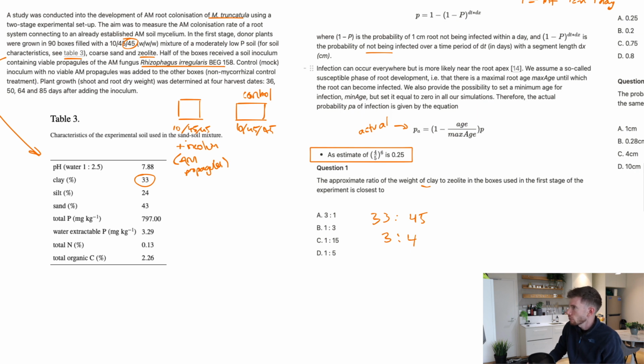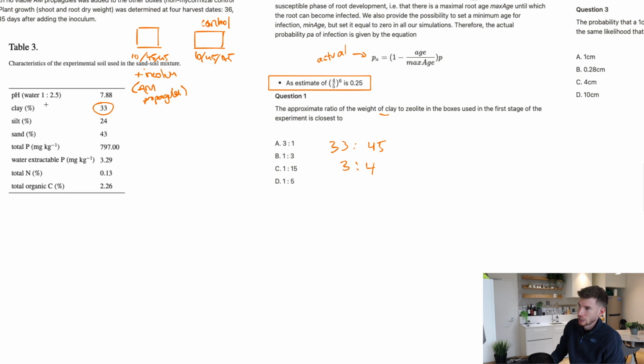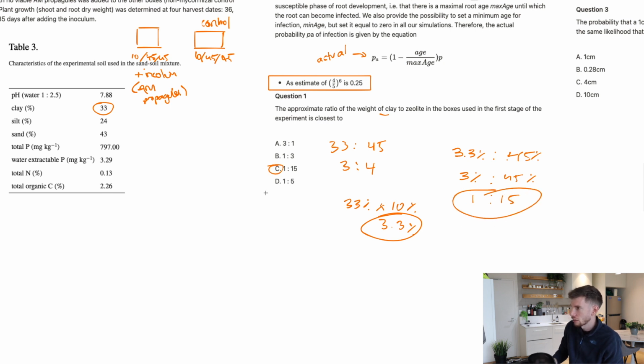So what that means is that even though the clay is 33% of the soil, because that only makes up 10%, we need 10% of that, which brings us down to 3.3% in the final mixture that is actually clay. So if we do that now, that's 3.3% compared to, and then what was the percentage of the zeolite? That was 45%. And so if we simplify this to basically around about 3 to 45, then we can simplify that by dividing everything by 3, and we get 1 to 15. And the answer then is C.